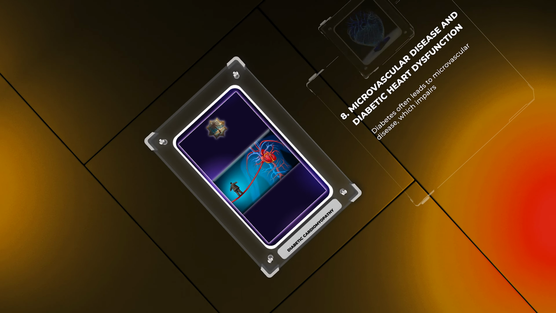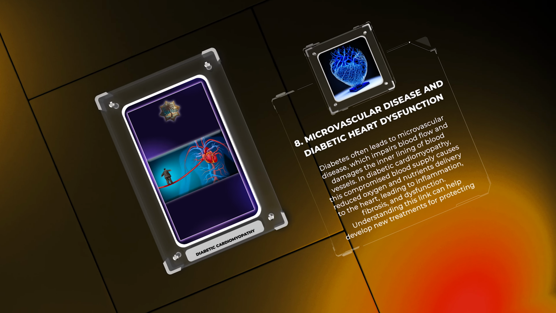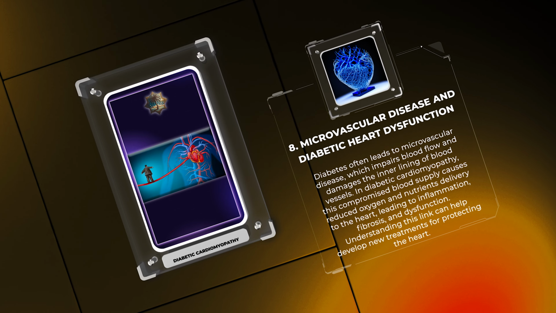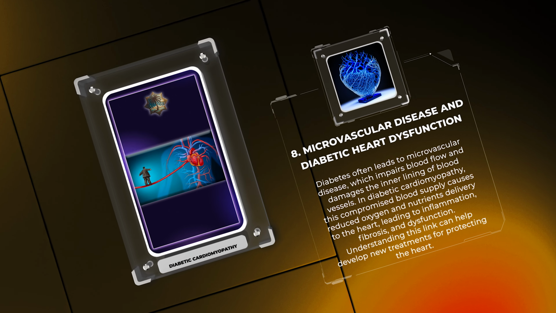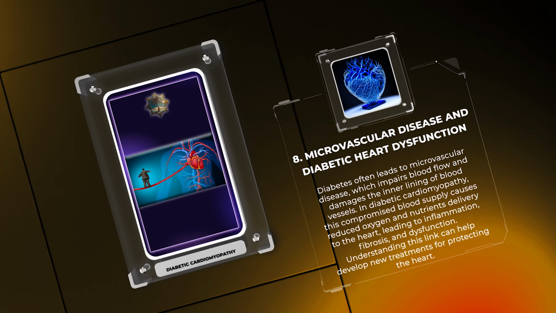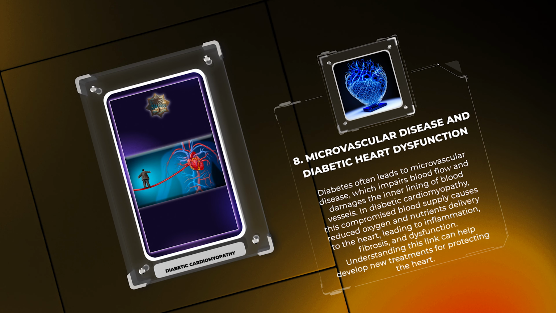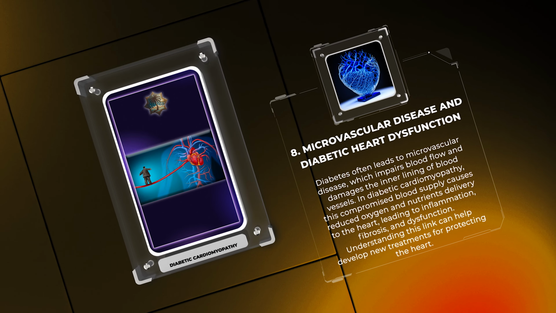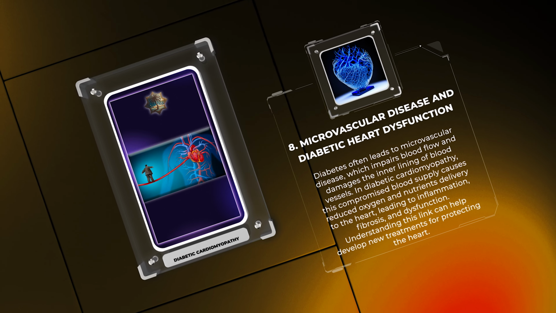Diabetes often leads to microvascular disease, which impairs blood flow and damages the inner lining of blood vessels. In diabetic cardiomyopathy, this compromised blood supply causes reduced oxygen and nutrients delivery to the heart, leading to inflammation, fibrosis, and dysfunction. Understanding this link can help develop new treatments for protecting the heart.